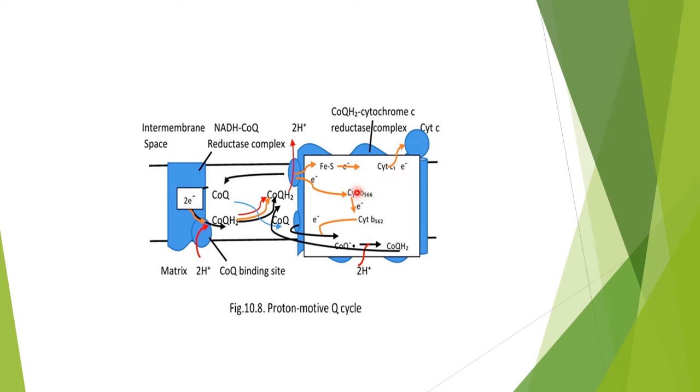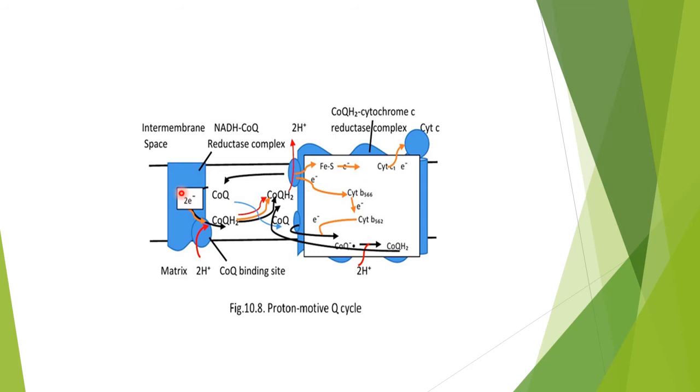And there are 2 cytochromes present, cytochrome B566 and cytochrome B562. This is the nature of complex third, and we will see how it is associated with the Q cycle,